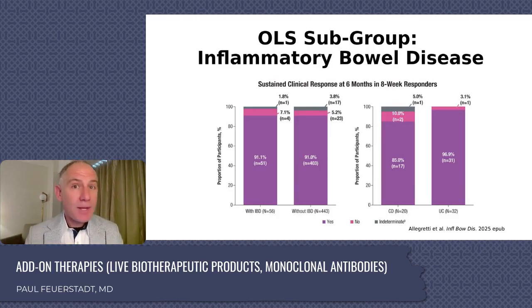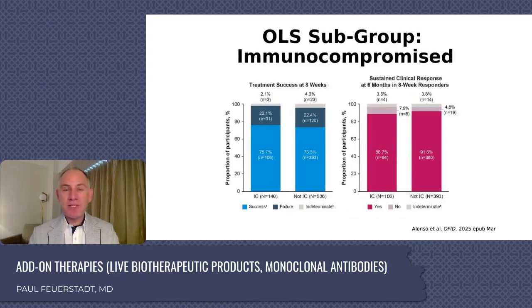But the bigger question is, they responded. Did they remain responsive at 6 months? The answer is yes. 91.1% overall efficacy, sustained efficacy in the IBD population, with an 85% sustained efficacy in Crohn's disease and a 96.9% sustained efficacy in those patients with ulcerative colitis. So it seems safe, it seems effective, and there did not seem to be exacerbations of the IBD.